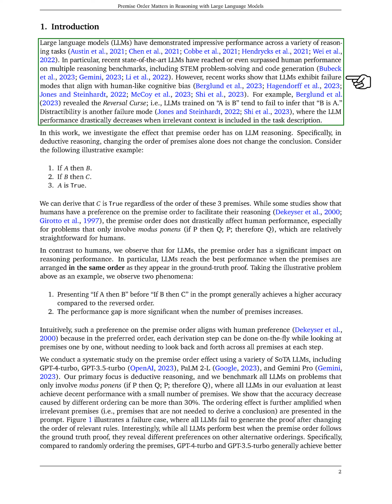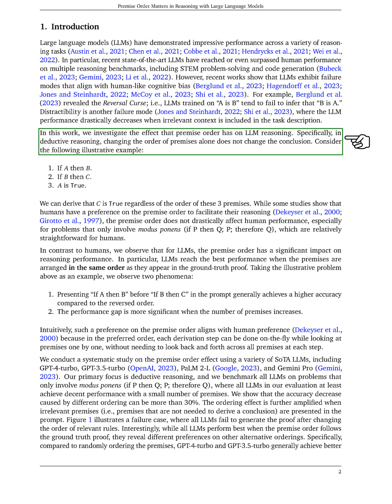For instance, they struggle with the reversal curse, where if trained on the concept that A leads to B, they might not correctly infer that B leads to A. Another notable issue is distractibility, where the inclusion of irrelevant information significantly hampers the LLM's performance. Our exploration focuses on how the order in which premises are presented affects the reasoning capabilities of LLMs.